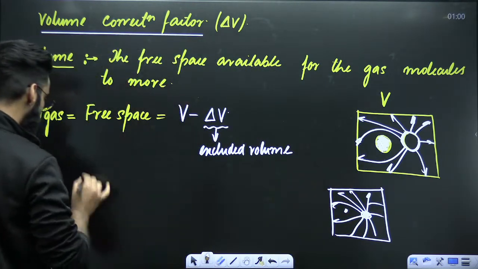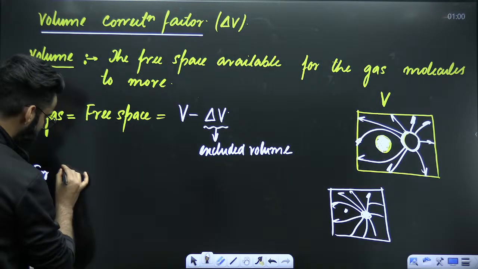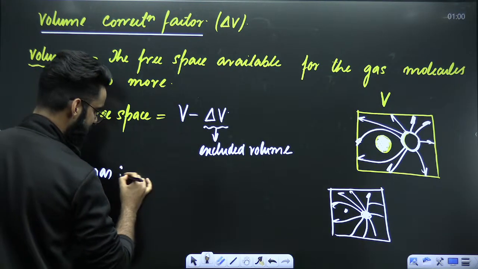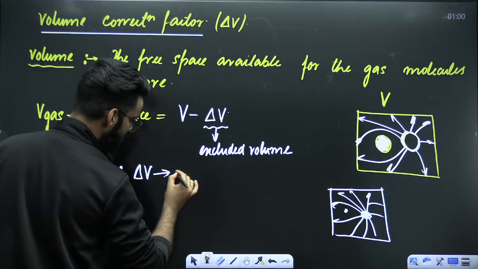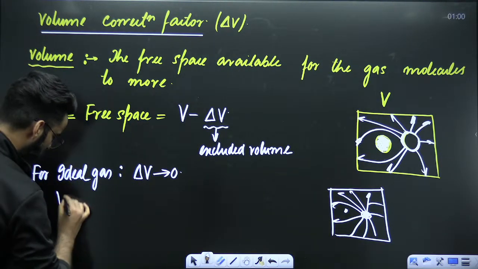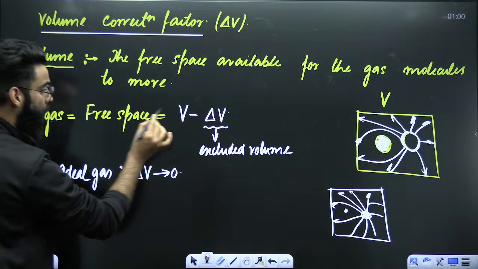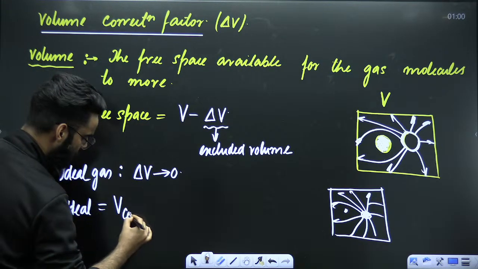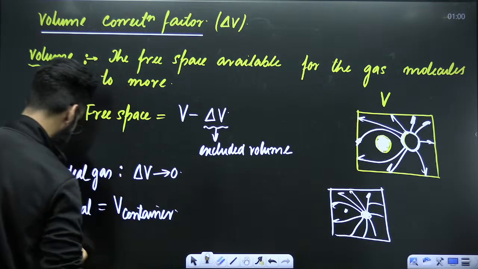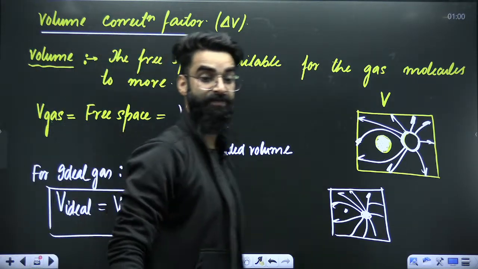So, can I say that for the ideal gas, delta V has to be 0? So I could say the volume of the ideal gas is always equal to the volume of the container in which it is kept.